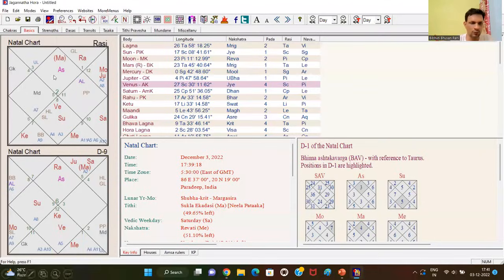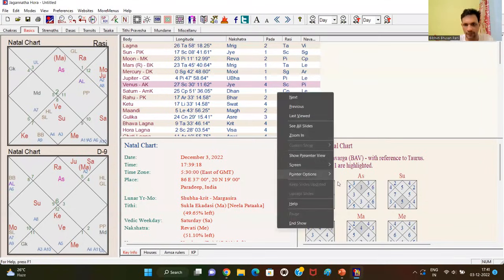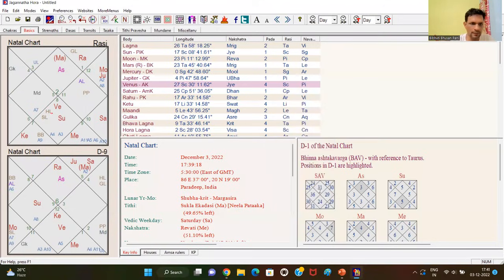Okay, this is the chart which we are discussing. In this chart, this Venus is involved in a curse. And remember, if in a chart we are seeing many curses, but the Atmakaraka is involved in a curse, we first need to do the remedial measures related to that Atmakaraka.